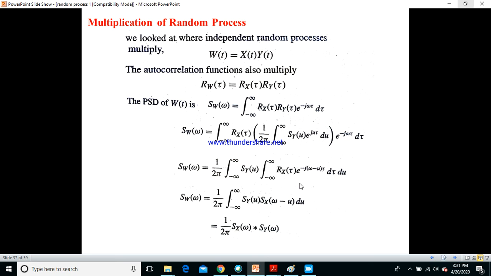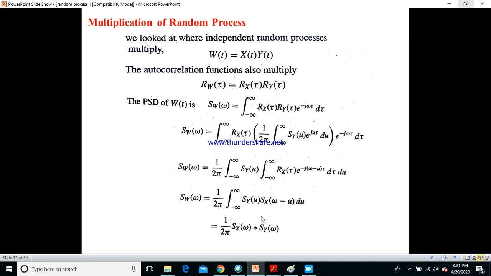Therefore, I will replace this entire term with Sx of omega minus u, which is nothing but the power spectral density of Rx of tau at frequency omega minus u. So finally I get 1 over 2 pi into the integration from minus infinity to plus infinity of Sy of u into Sx of omega minus u du.